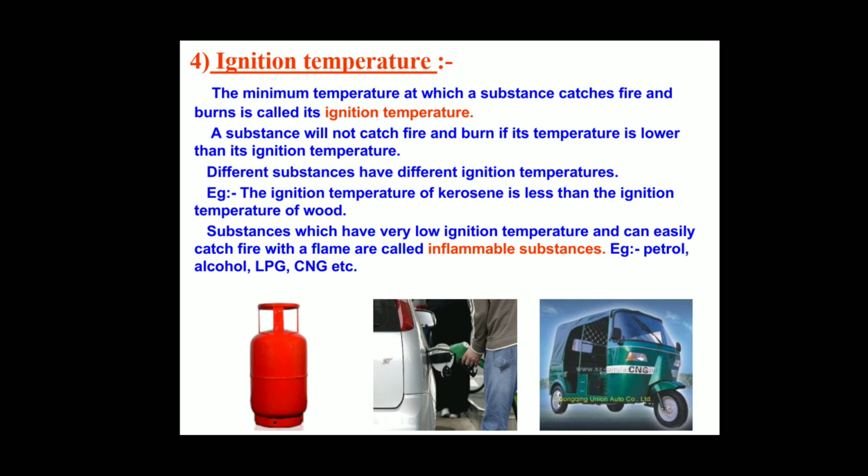We have to add kerosene and so on, then only it can catch fire. Why is it so? Because the ignition temperature of wood and the ignition temperature of paper are different. So this is how different substances have different ignition temperatures.